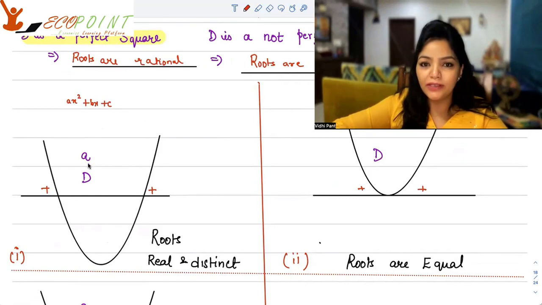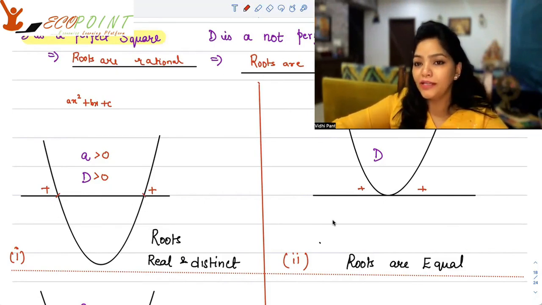The particular case here is that A must be positive and D must be positive. So when A is positive and your discriminant is also positive, you will have this kind of scenario where the x-axis is being cut 2 times. You have roots which are real and distinct. On the real line, you will have 2 distinct values.